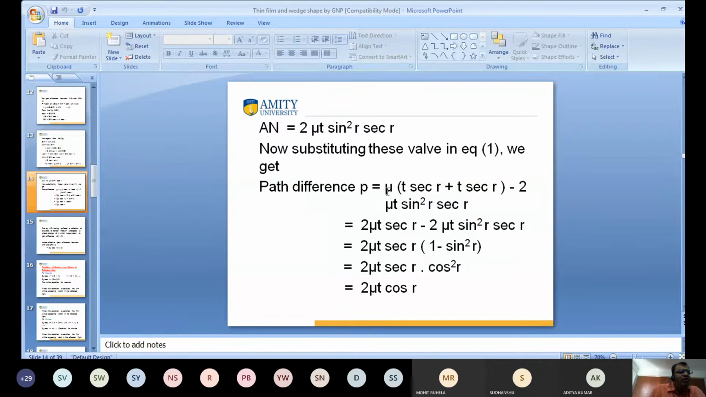Where P is equal to mu times AB plus BC, and AB and BC are both the same. So it is T sec R plus T sec R minus AN. What is the value of AN? AN is 2 mu t sine square R into sec R. In the previous lecture, we have calculated this in detail. So I substitute this value in equation 1, and we can easily calculate the path difference.